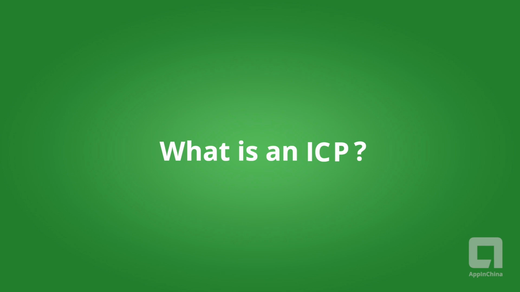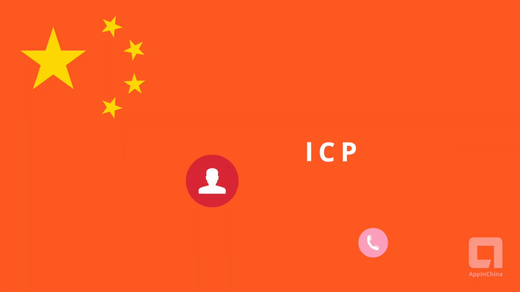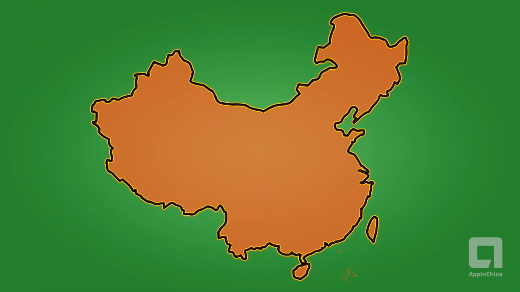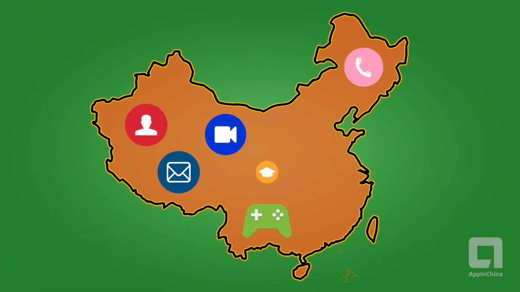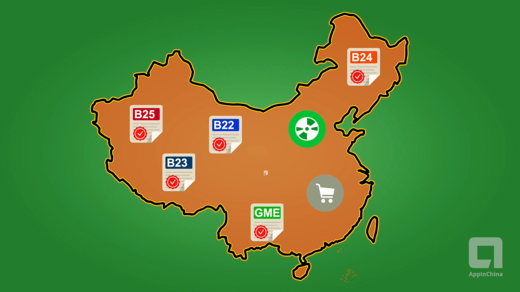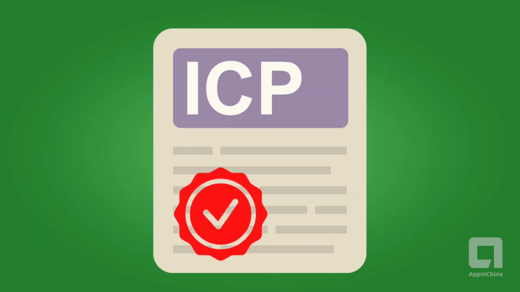First, let's clear up a common point of confusion. ICP stands for Internet Content Provider. If you are doing anything online in China, even simply putting up an informational website, you are an Internet Content Provider, an ICP. The Chinese government keeps strict control over the online world and tech industry in China. They do this by requiring businesses to apply for a number of licenses, depending on what your business does and what kind of data you're handling. ICP permits are the most basic of these.